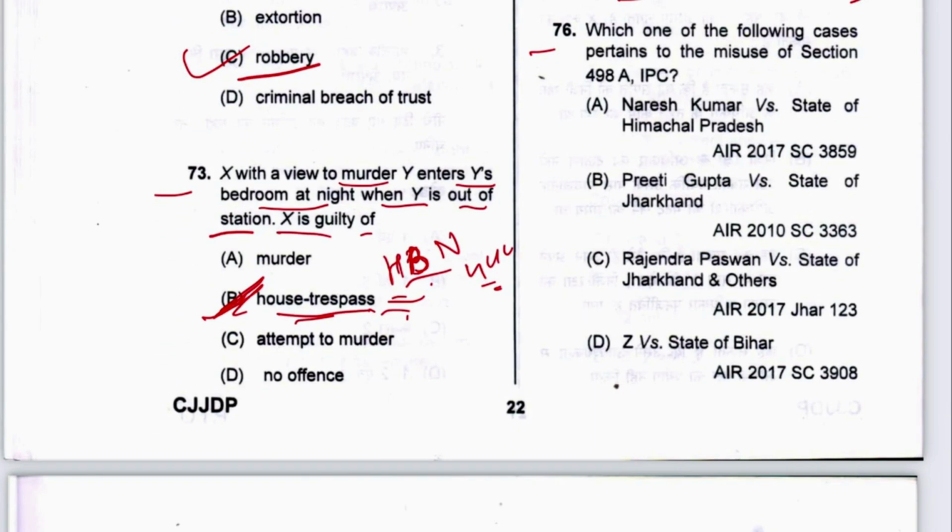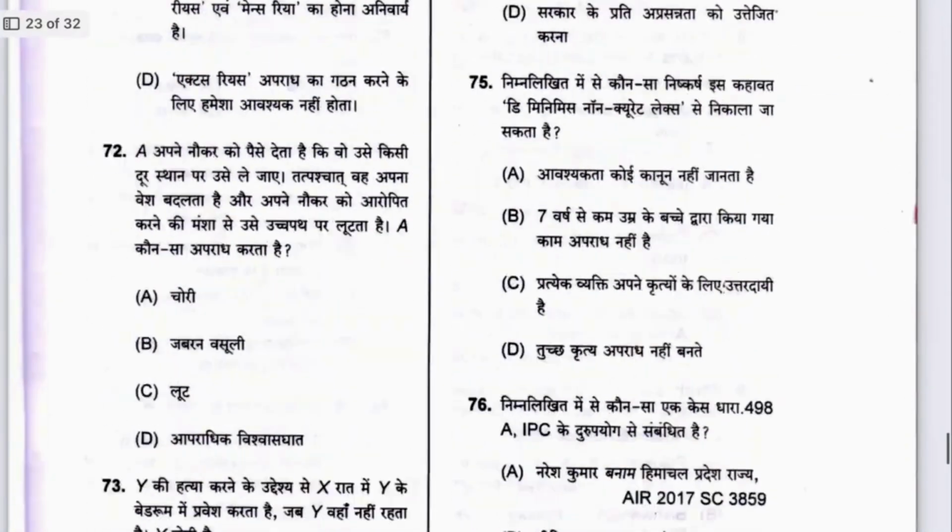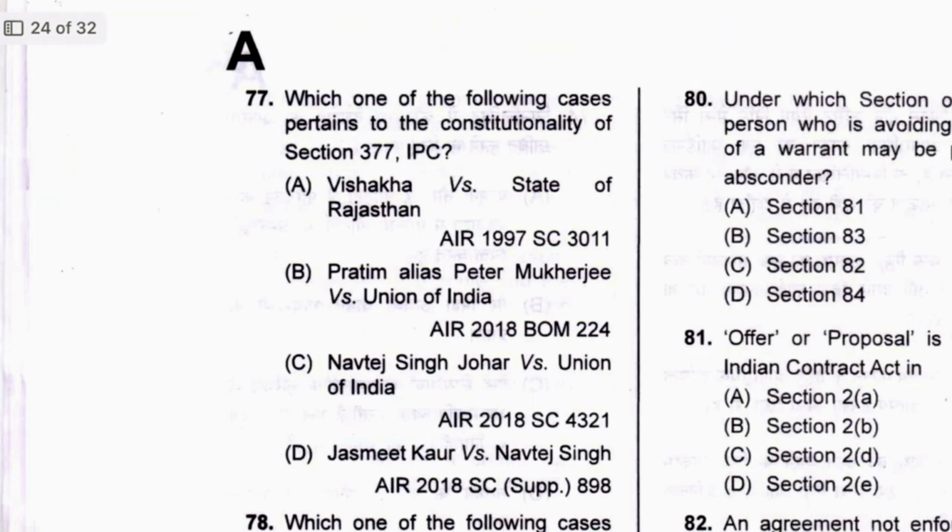Next is 76. Which one of the following cases pertains to misuse of section 498A IPC? So the answer is Preeti Gupta versus State of Jharkhand. B is the answer. Next, 77. Which one of the following cases pertains to constitutionality of section 377 IPC? See, Vishaka versus State of Rajasthan is on sexual harassment at workplace guidelines. And this case was Navtej Singh Johar versus Union of India. C is the answer.